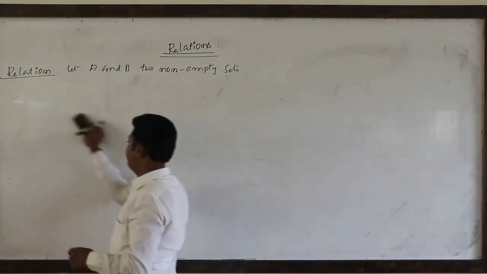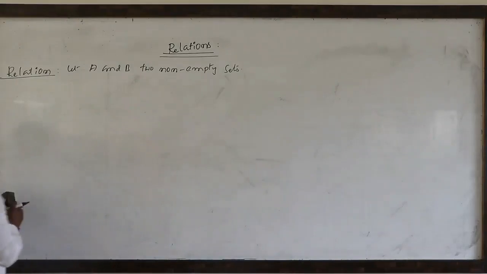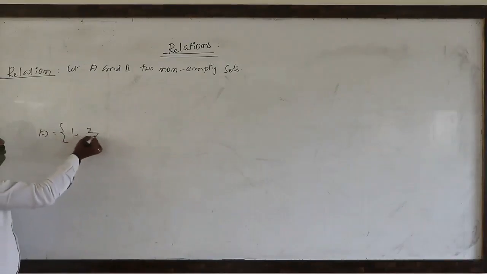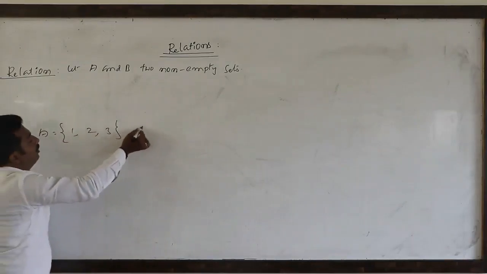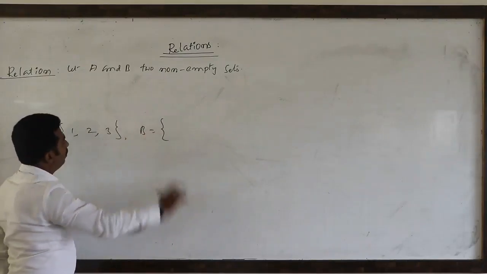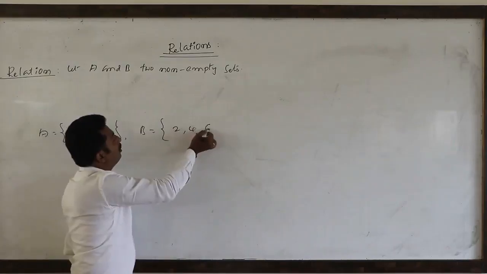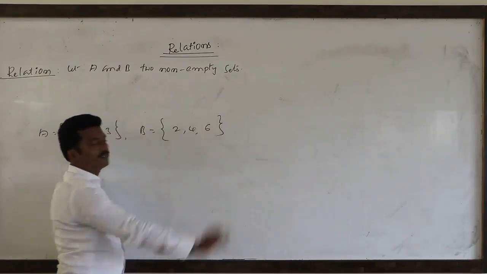See here. Suppose A equal to 1, 2, 3, B equal to 2, 4, 6.